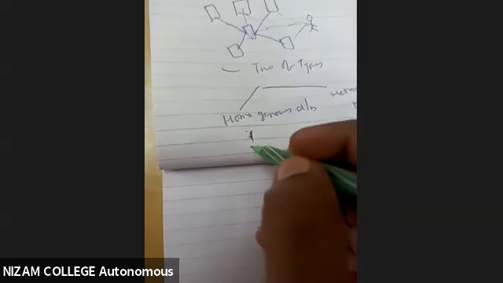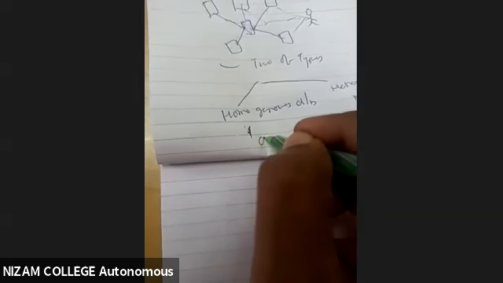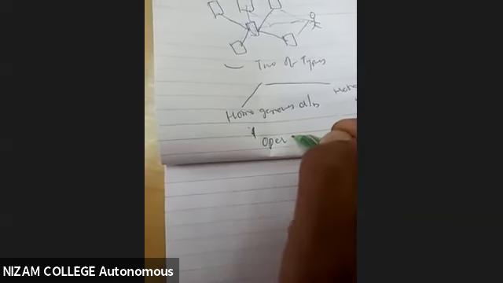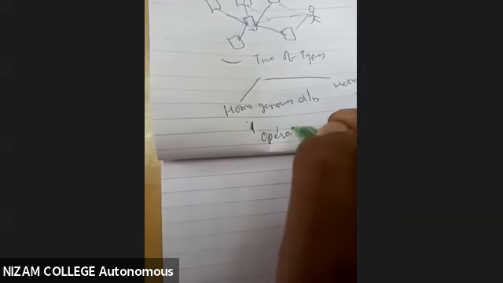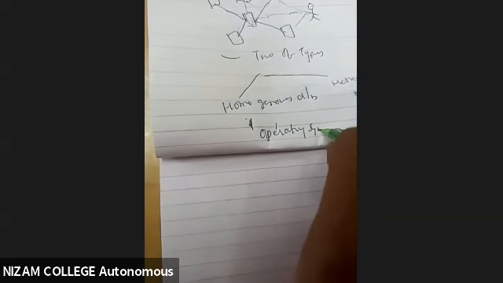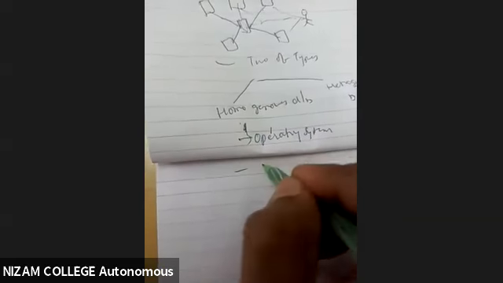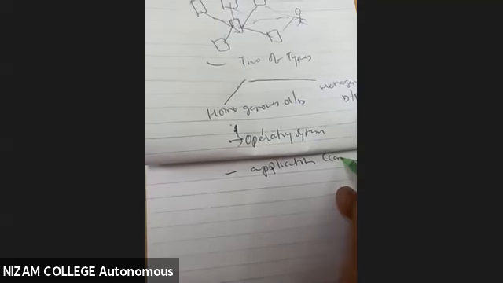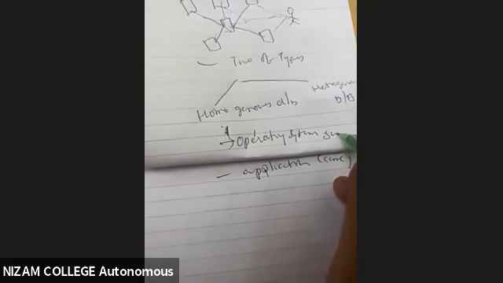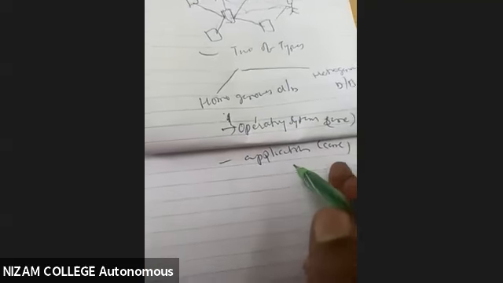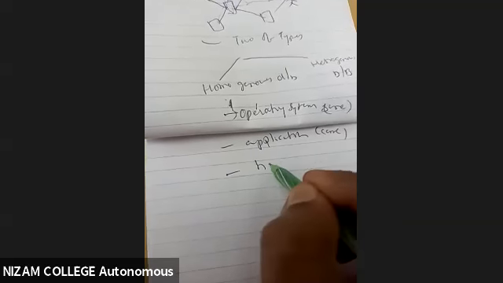Now coming to the homogeneous database, it executes the same operating system. That means the operating system will be the same, and it also uses the same application. The application will be the same, the OS will be the same, and it also carries the same hardware.